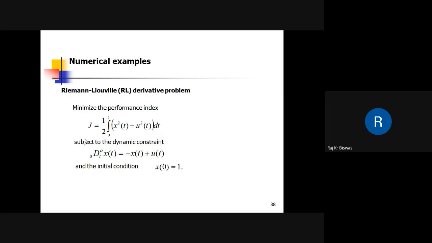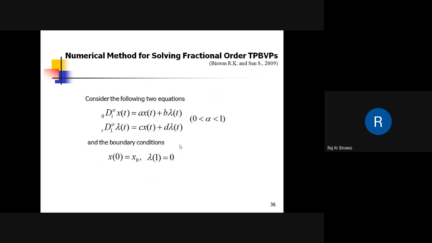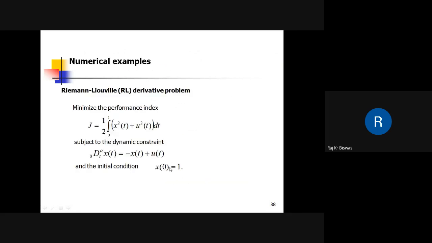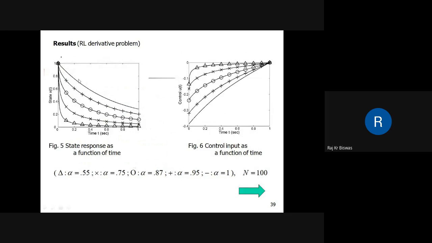Here is an example of an RL derivative problem. This is the quadratic objective function, this is the dynamic constraint with initial condition, and the final state here is free. Because the final state is free, it gives the transversality condition lambda(1) equal to 0. These are the results for the state and control variables.